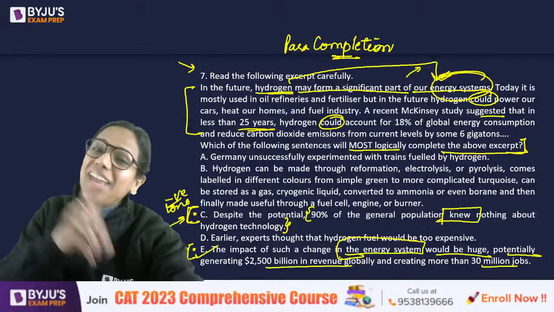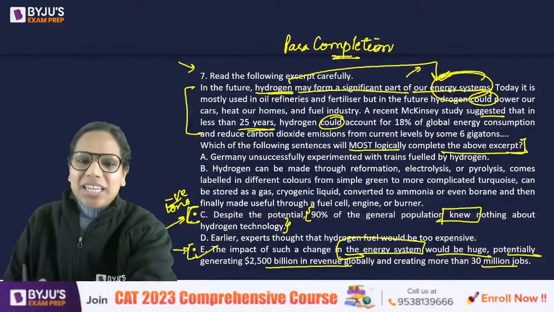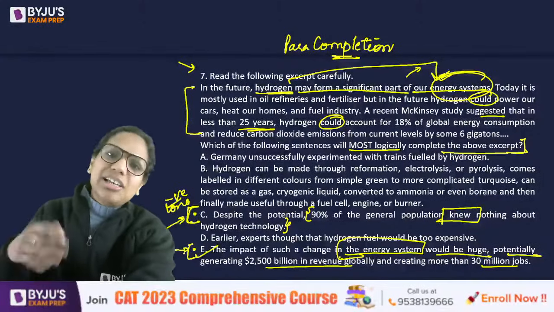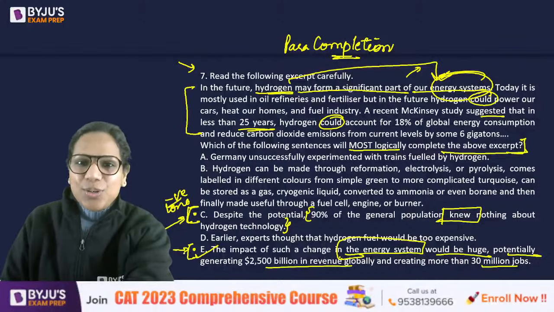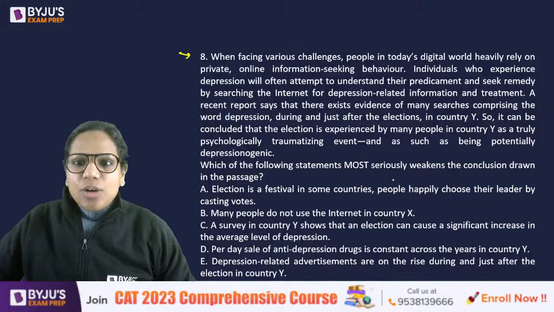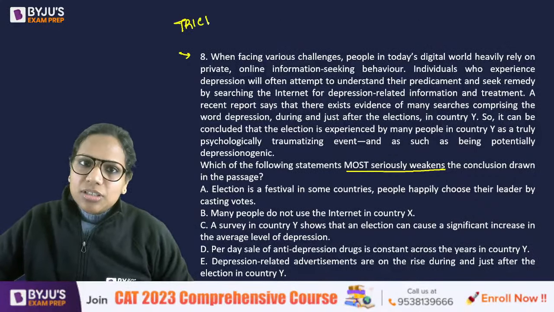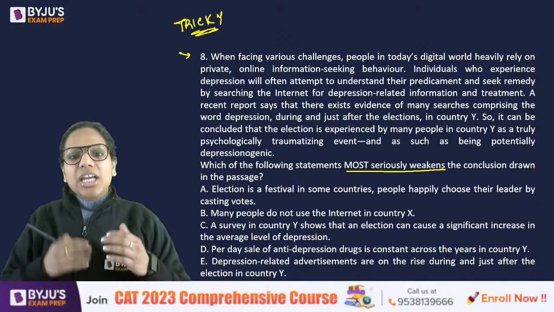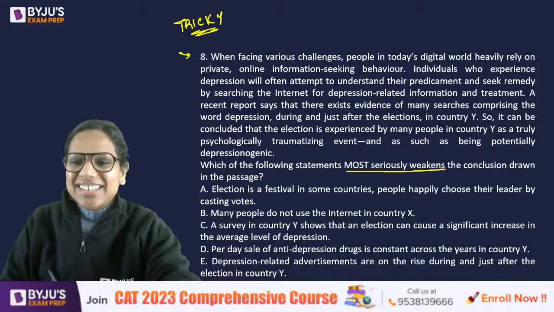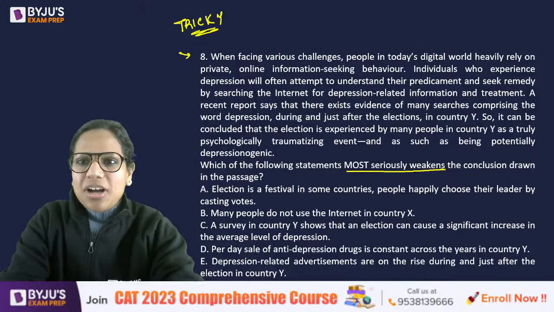No, C could not have easily been the answer, Anirban. The tone does not match the rest of the paragraph, and it's sort of introducing a new issue. Why would I introduce it in the last sentence of a paragraph? Okay. So question 8. Yes. Most seriously weakens. So this was a tricky question. I would state this at the outset. Let me know your thoughts on this. What did you mark? Yes. Which options did you mark?